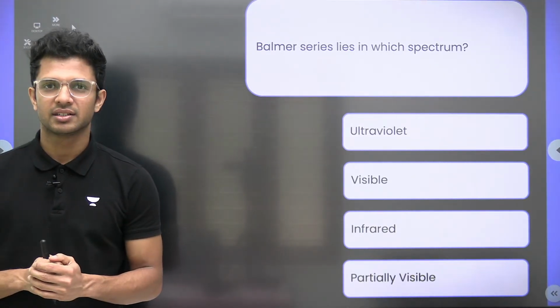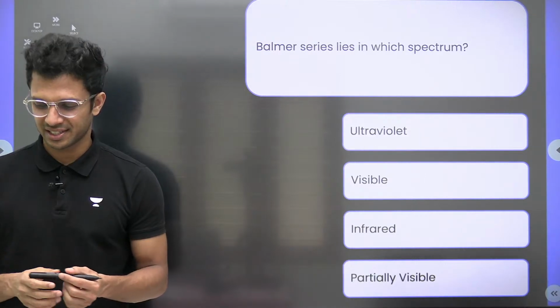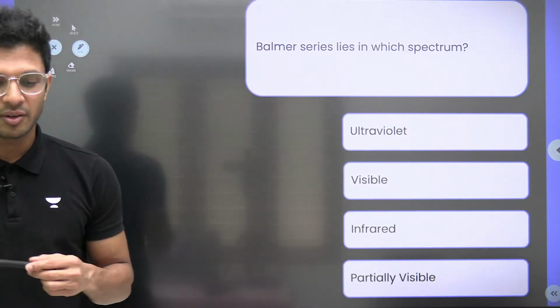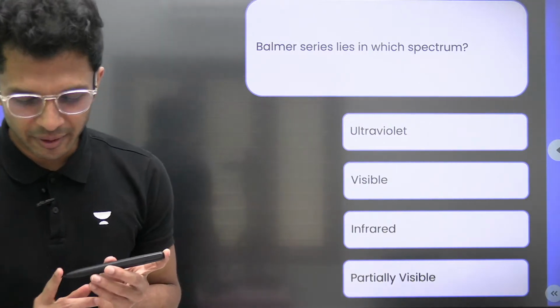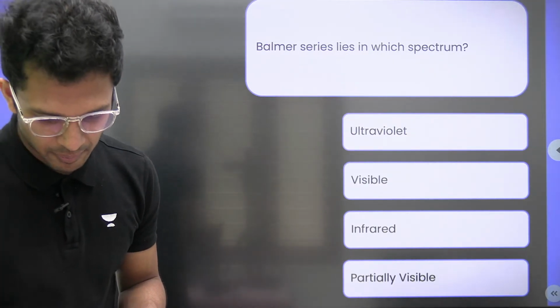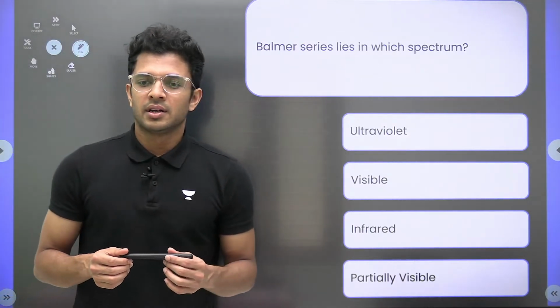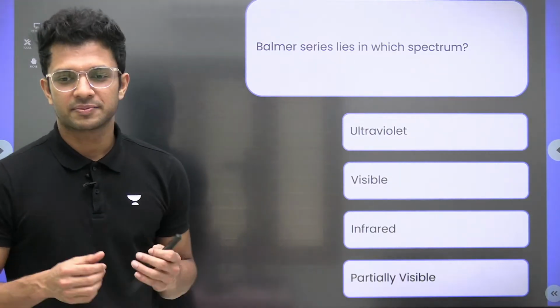This is such a simple question, don't miss it. Try giving me the answer within no time, in zero seconds. Everyone.